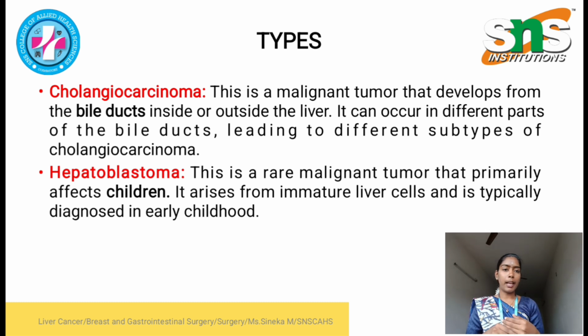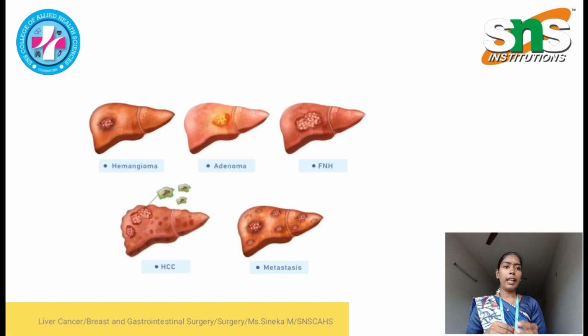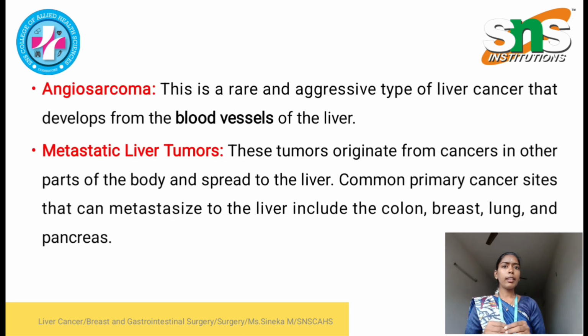Next is hepatoblastoma. It is a rare malignant tumor primarily affecting children. Early diagnosis will be helpful for the treatment. Here are the different images of liver cancer. Next is angiosarcoma. Angio means blood vessel, sarcoma means a broad category of cancer. If the patient has abnormal proliferation of blood vessel cells, it will lead to angiosarcoma.